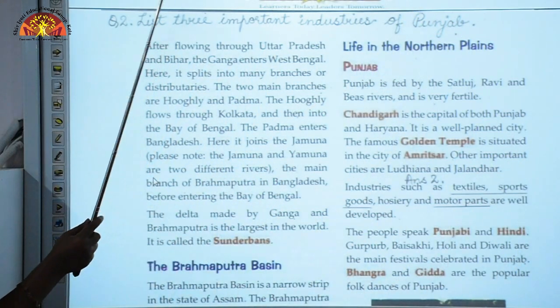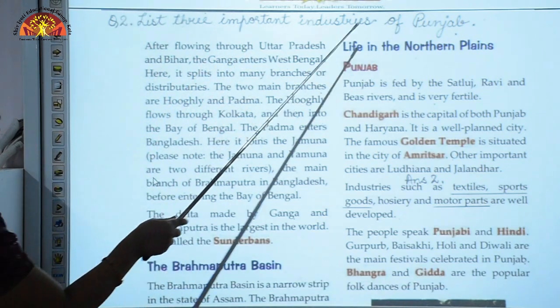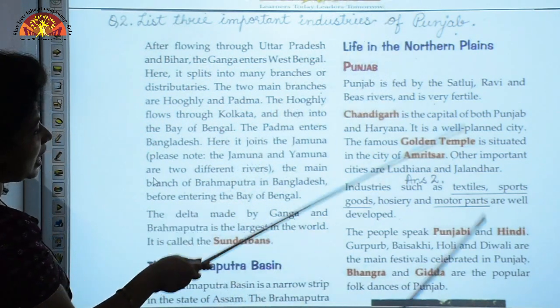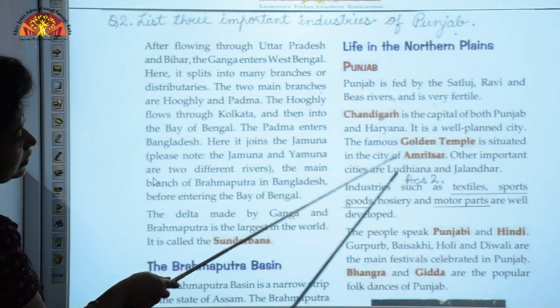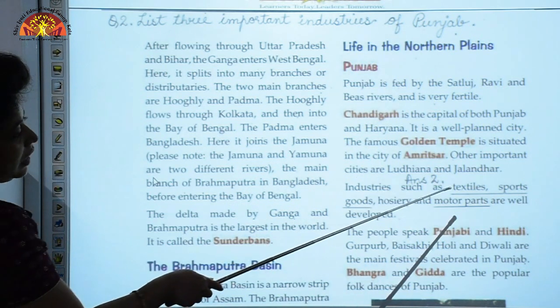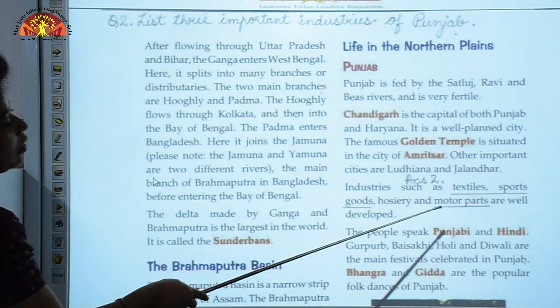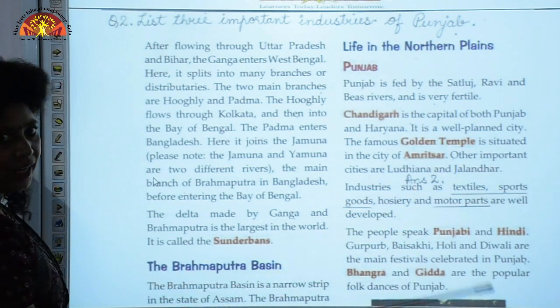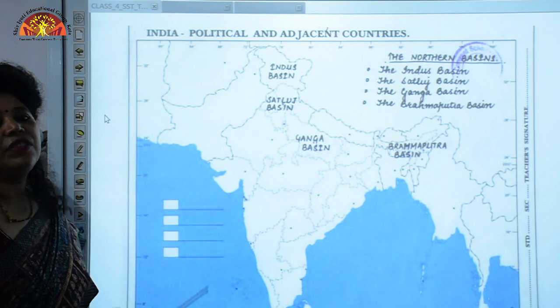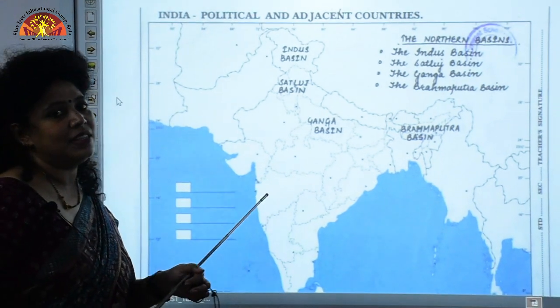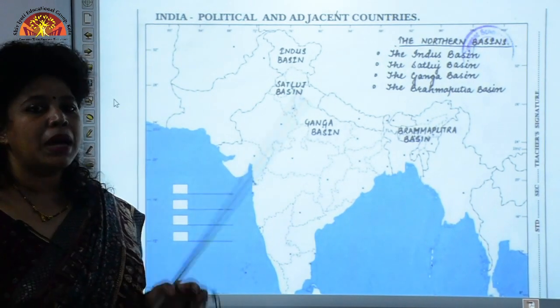The answer is under Punjab, the third paragraph. Underline textiles, sports goods and motor parts. Just underline 3 industries. Now that we have finished the internal questions, we shall do the map work